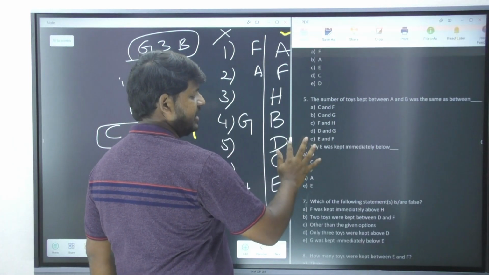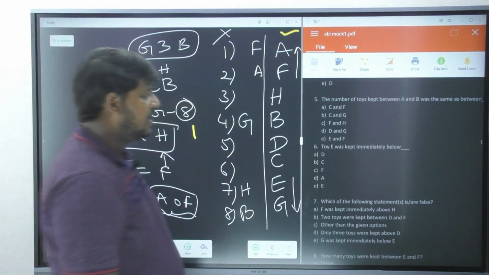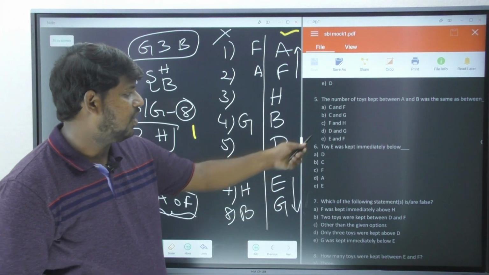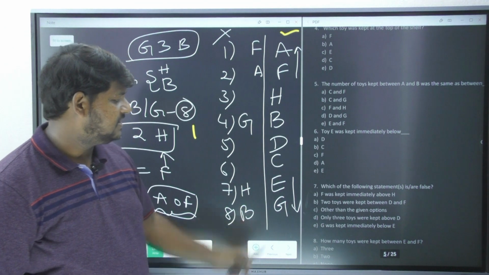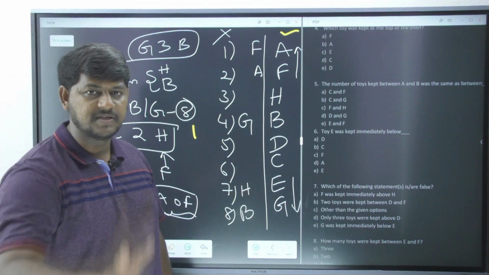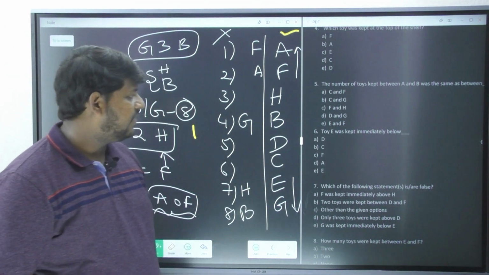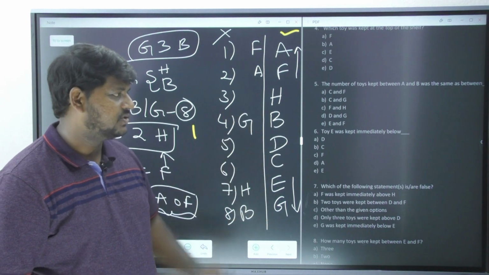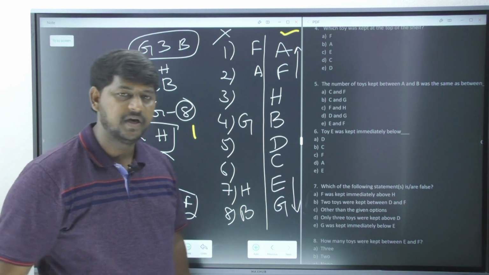When C and F are having 3 persons in between them, it's not going to be correct. Next, C and G. In between C and G, how many are there? In between C and G, there is only one person, but we are supposed to receive two. F and H, no, 0 persons. How about D and G? Yes, 2 persons. So my answer is option number D.